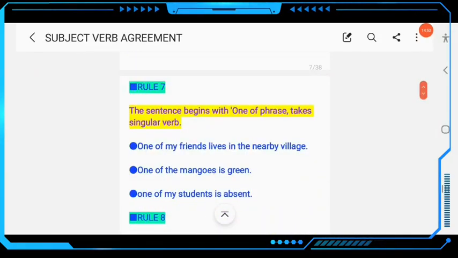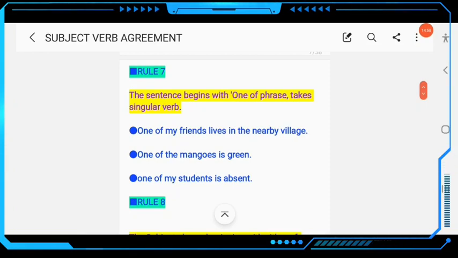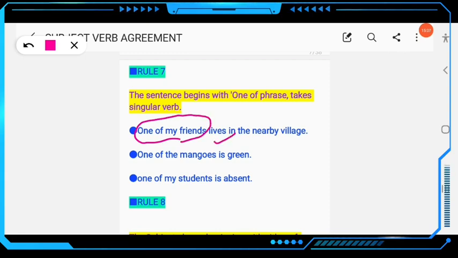Then next come to the rule number 7. A sentence that begins with one of a phrase, okay, takes a singular verb. So here, one of my friends lives. Don't write or say live, because the sentence starts with one of my friends, one of the mangoes, one of my students, okay.